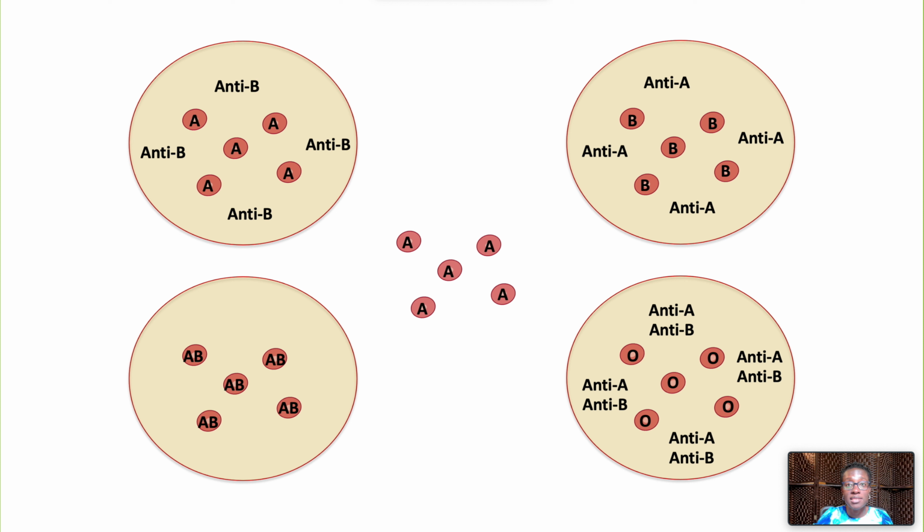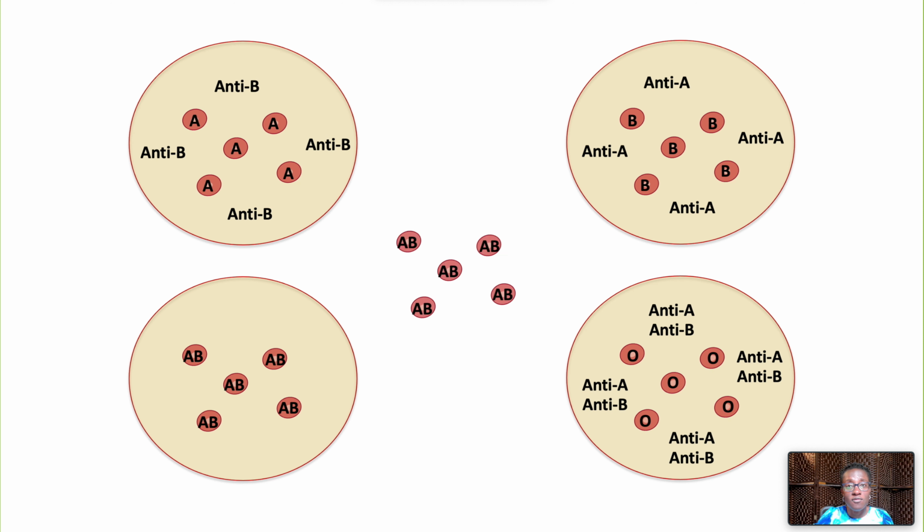Group A red cells should not be transfused where there are anti-A antibodies. Group A red cells can be transfused to recipients in Group A or AB. Group B red cells should not be transfused where there are anti-B antibodies. Therefore, Group B red cells are transfused to recipients in Groups B and AB.